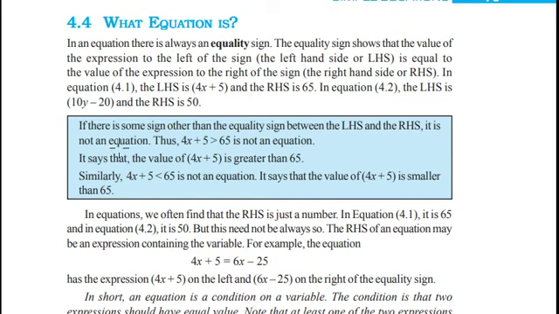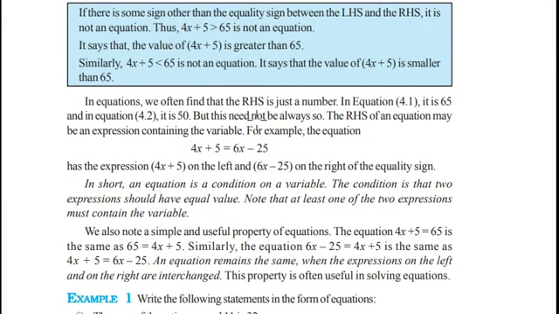If there is some sign other than the equality sign between LHS and RHS, it is not an equation. 4x plus 5 greater than 65 is not an equation. This is an inequality. Or if the expression is like this, 4x plus 5 is less than 65, it is not an equation. This is an inequality. Here we are saying 4x plus 5 is less than 65.